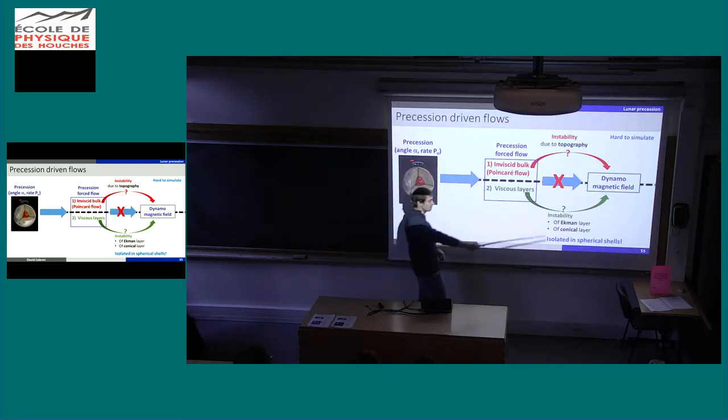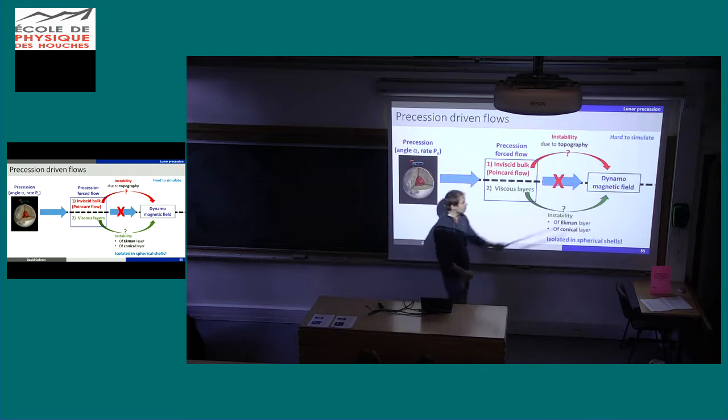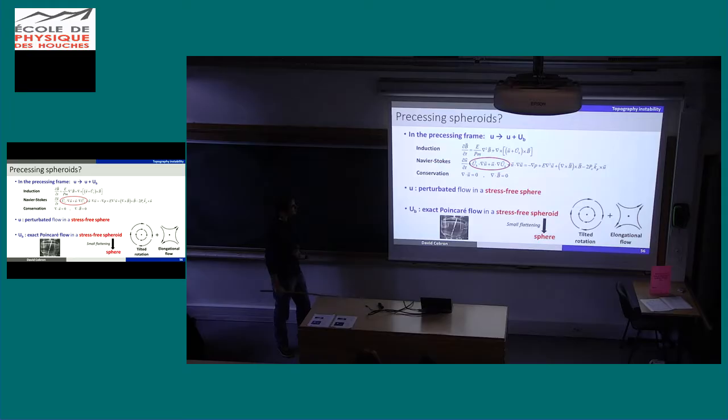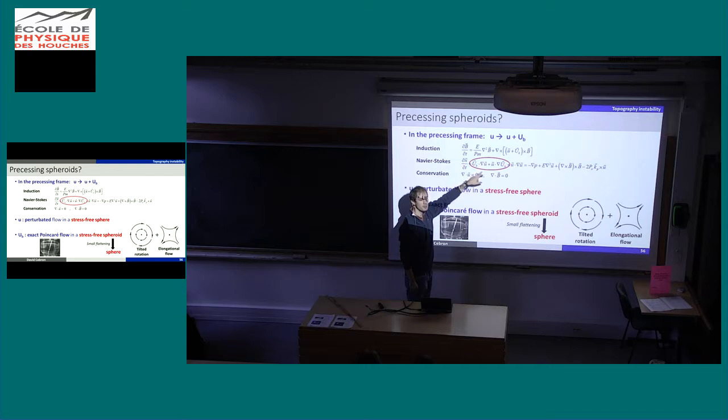Okay, we have only looked at Ekman layer and so on because we were in a sphere. But now, if we have some ellipticity, maybe it changed. Once again, it's hard to simulate the exact problem. So I did another trick. Instead of using a body force here, I solve the same induction equation, you know it. But here I do the same thing that we have done at the very beginning of this lecture. I decompose the velocity field into a base flow plus the perturbation. Okay? And the trick is there.